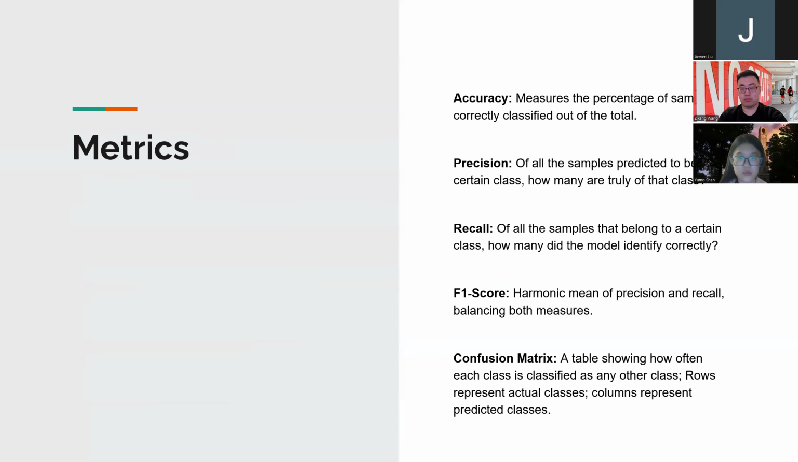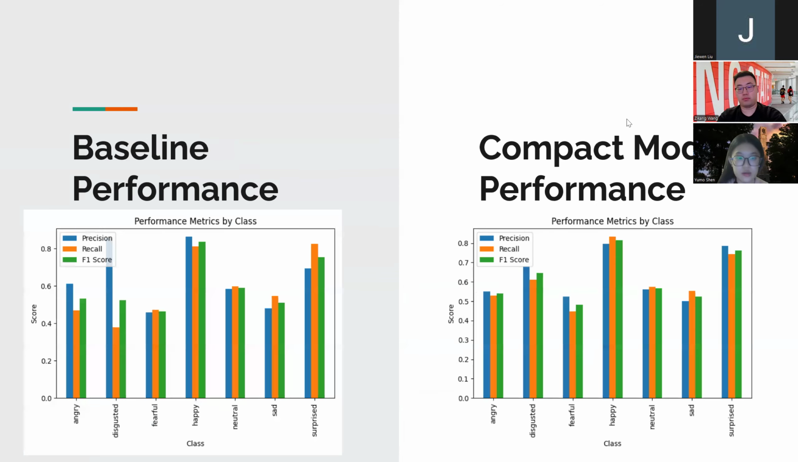The metrics we use are accuracy, precision, recall, F1 score, and confusion matrix. Here are the performance evaluation results we got for our models. In the performance metrics by class, the model shows good capability in detecting happy and surprised emotions, but struggles with negative emotions like fearful and sad. This is a common challenge in emotion recognition systems, as negative emotions often share similar facial features.